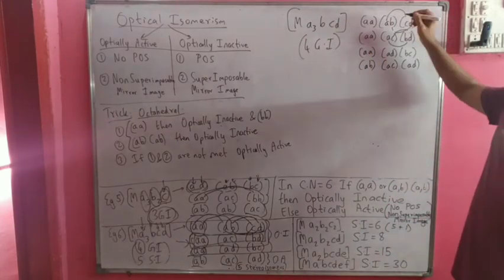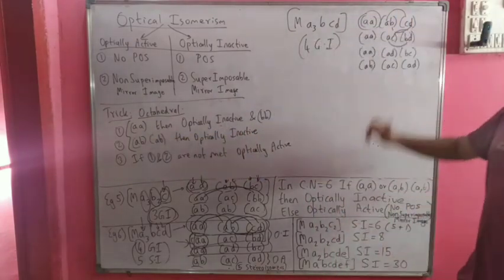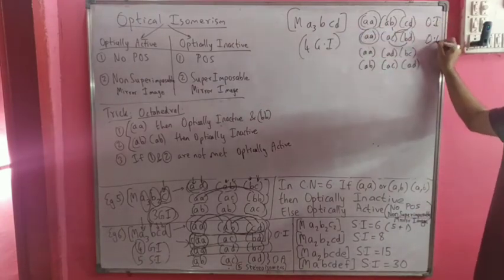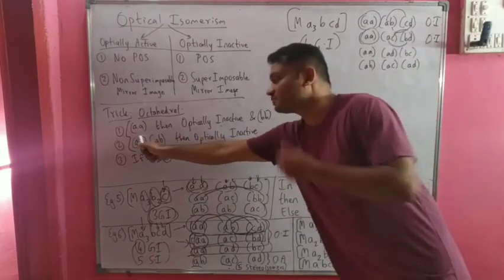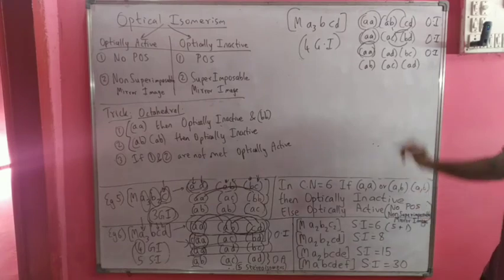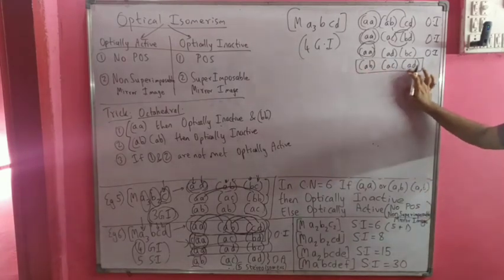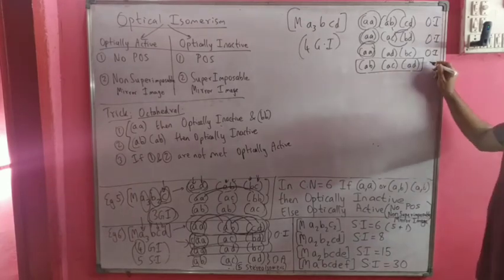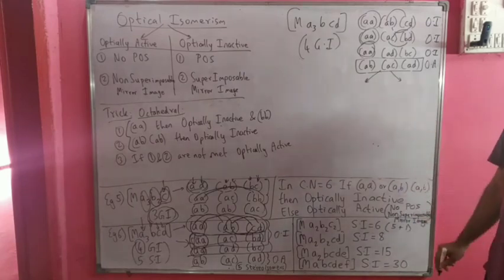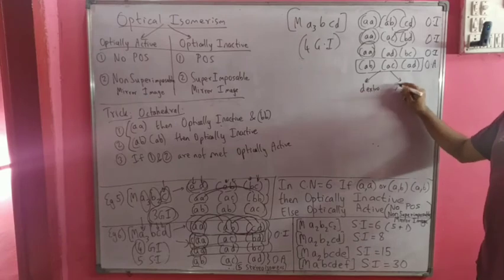Now if you see the first one, AA, repeating pattern. AA repeating pattern is optically inactive. So the first one is optically inactive. Again AA repeating pattern, so it is optically inactive by this principle. Again AA repeating pattern, so it is optically inactive. But if you see the last set, AB, AC, AD, this is a non-repeating pattern. So this is optically active. Because it is optically active, we will have 2 isomers here. One will be dextro, another will be laevo.